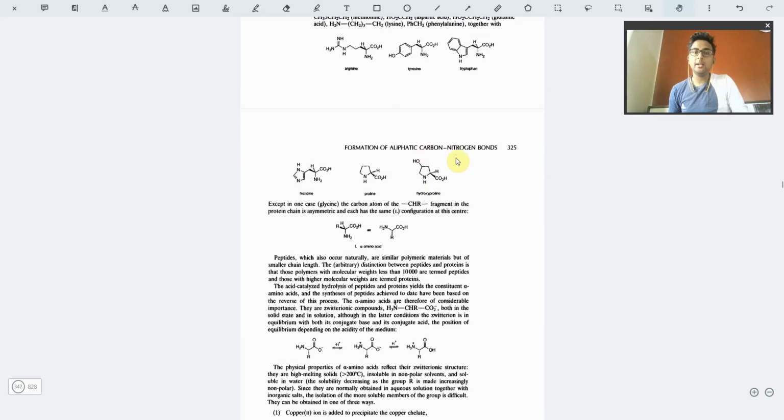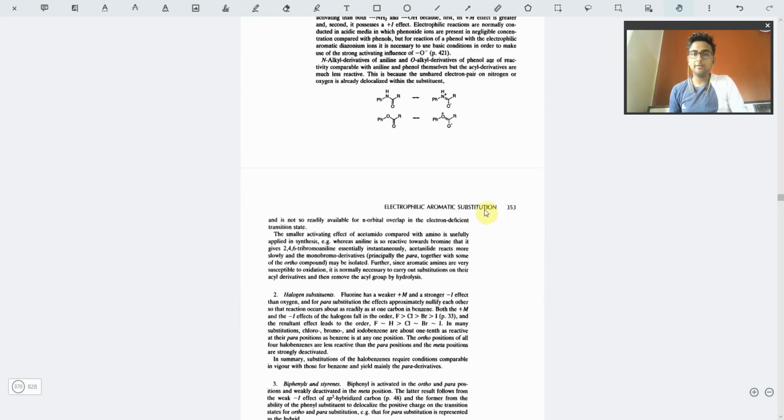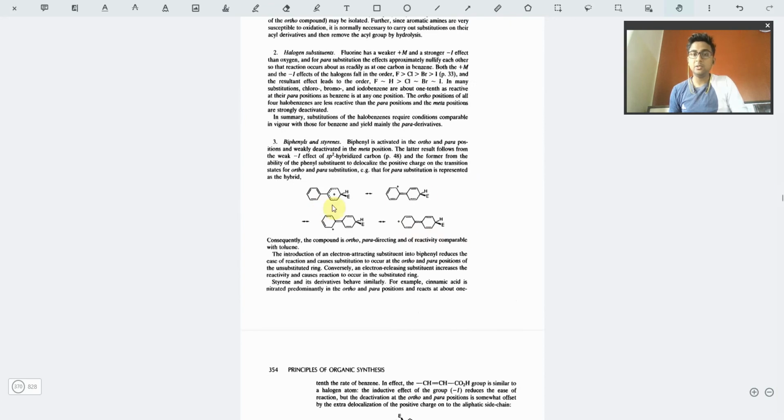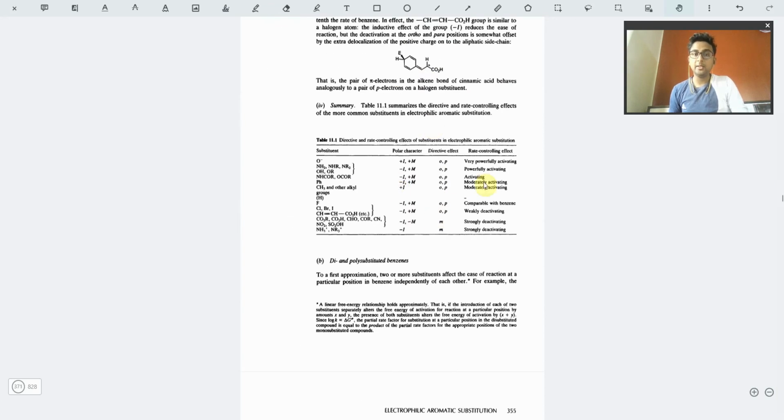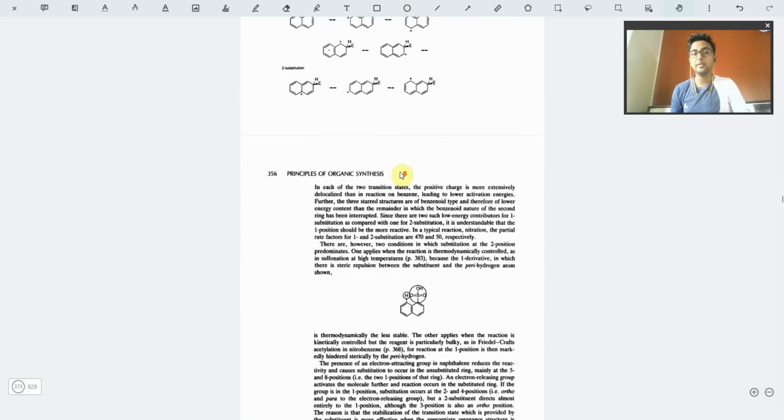Similarly, we have the formation of carbon nitrogen bonds, which I have already done. Then we have electrophilic aromatic substitution. You can see the mechanism is quite properly given. The activating effects and deactivating effects of certain functional groups are given.